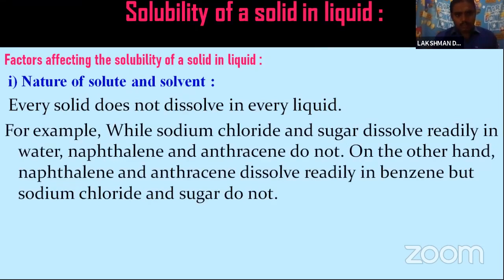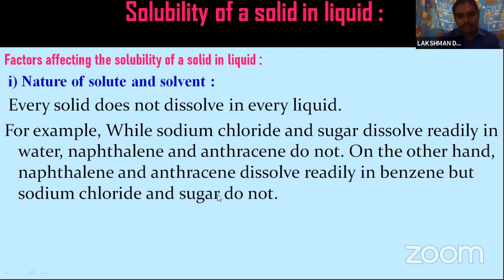For example, while sodium chloride and sugar dissolve readily in water, naphthalene and anthracene do not dissolve in water. On the other hand, naphthalene and anthracene dissolve readily in benzene, but sodium chloride and sugar do not dissolve in benzene.